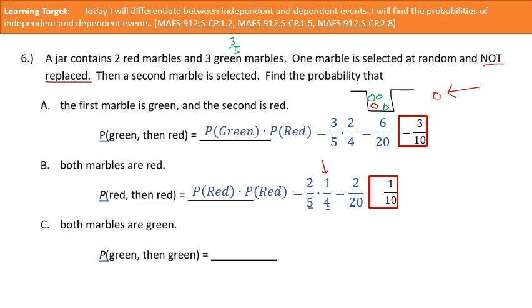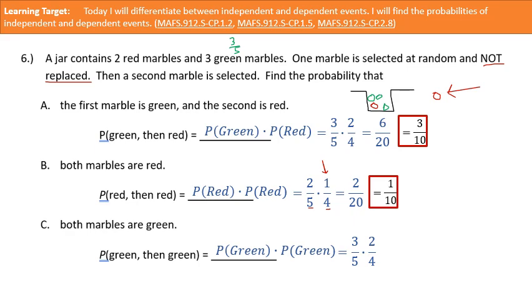If you think you got it, you can go ahead and pause it and try to do the number C on your own. Number C. Okay, so right off the bat, when we draw our first green marble, the probability is going to be 3 out of 5. But then what's going to happen? Okay, so once we take that green marble out, there should be only 4 marbles left. And I should have 1 less green marble because the first marble was green.